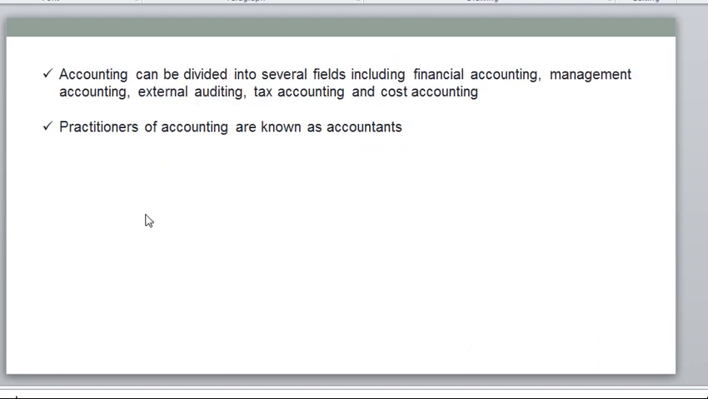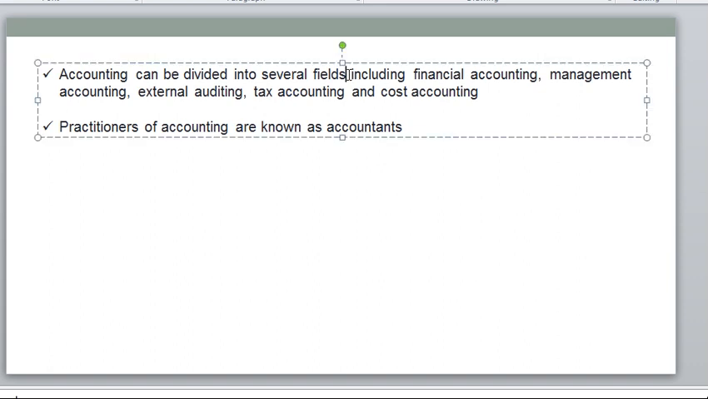So accounting can be divided into several fields. These are all subfields of accounting. Okay, one is financial accounting, management accounting, external auditing, tax accounting, cost accounting. So these all come under accounting.